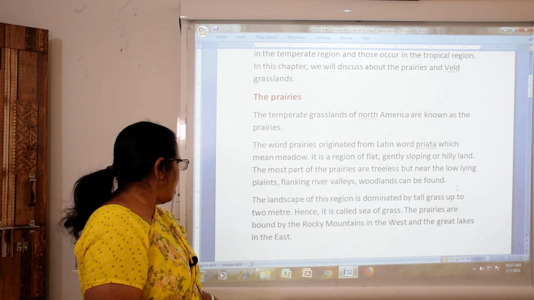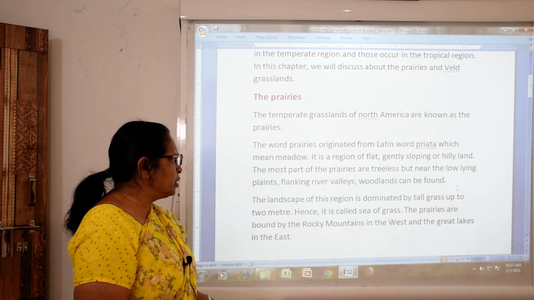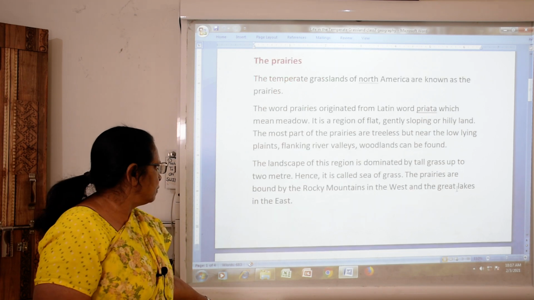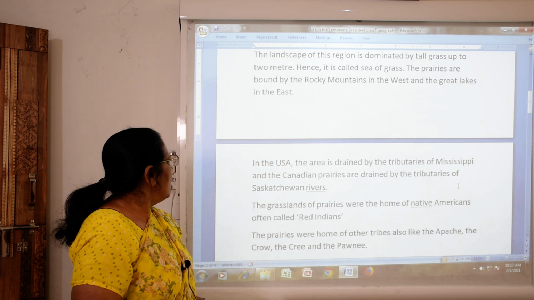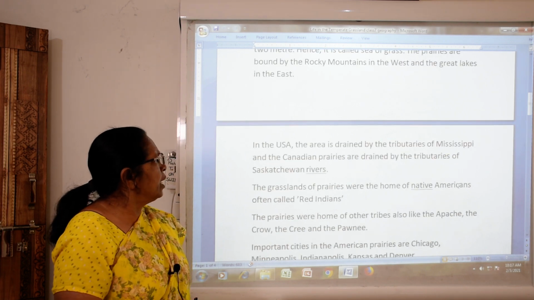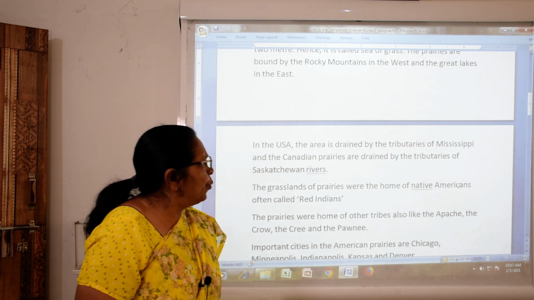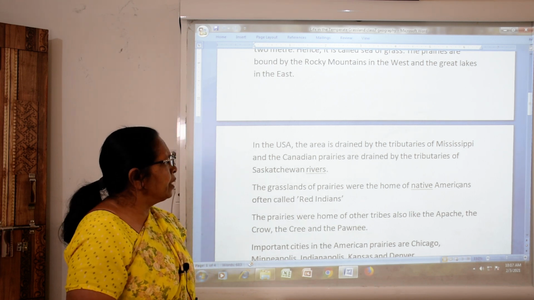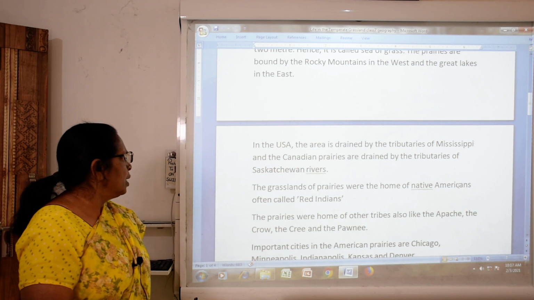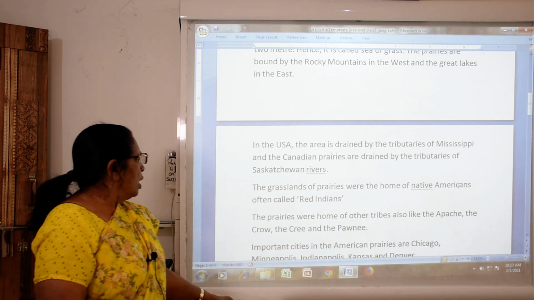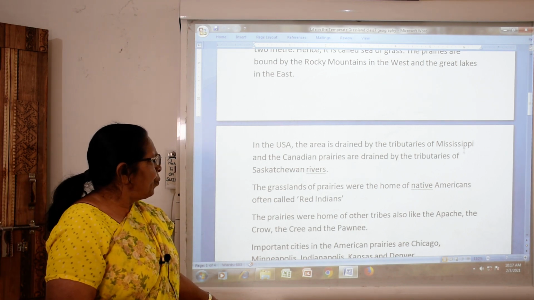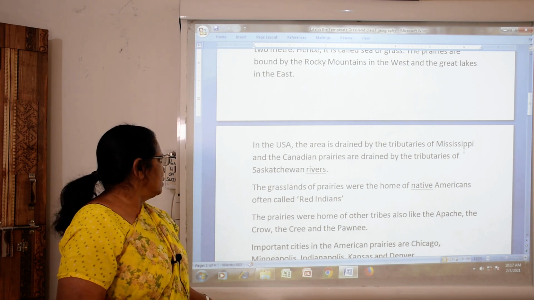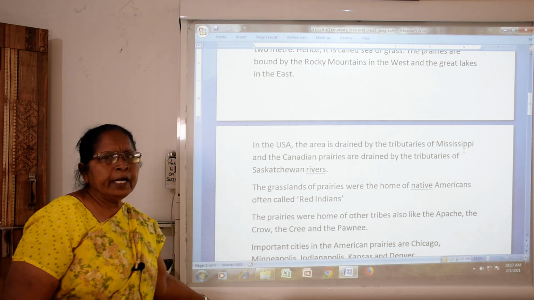The prairies are bound by the Rocky Mountains in the west and the Great Lakes in the east. In the USA, the area is drained by the tributaries of the Mississippi, and the Canadian prairies are drained by the tributaries of other rivers. The grassland of the prairies was the home of Native Americans, often called Red Indians.